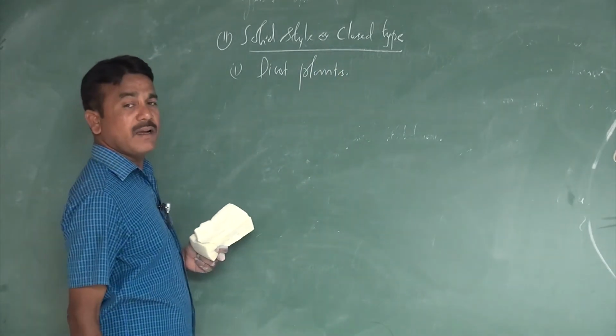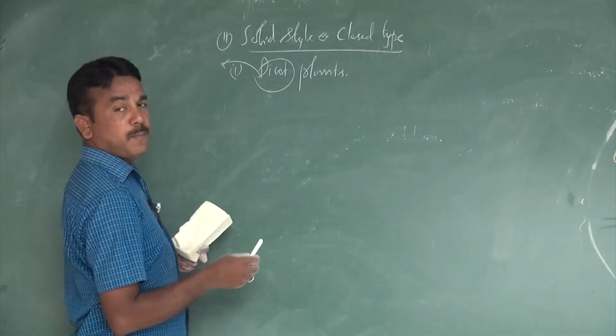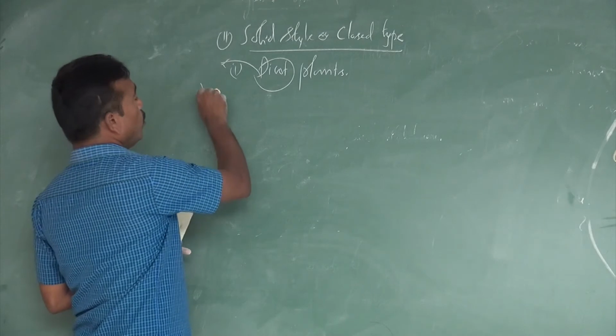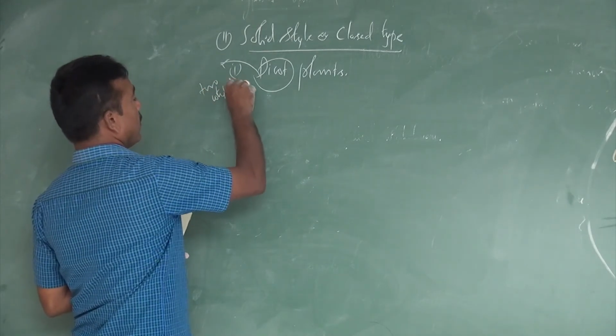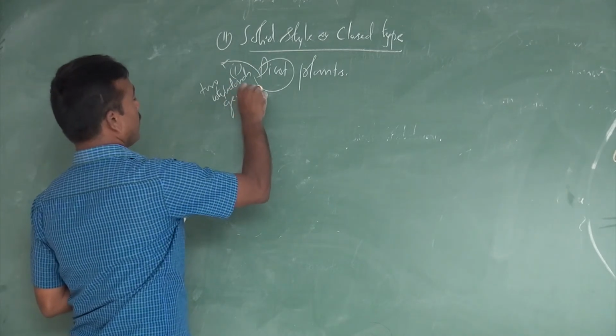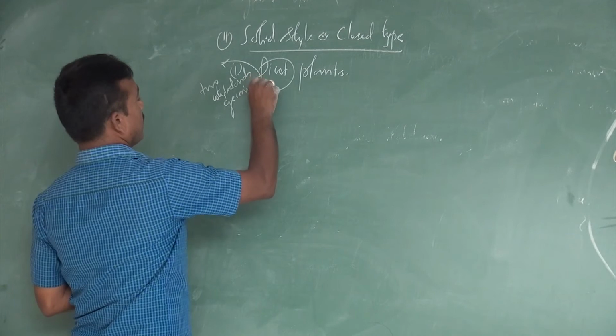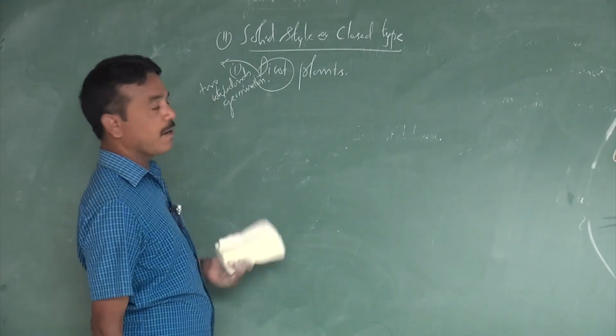What do we mean by dicot plants? The plant produces two cotyledons during germination. So the solid style occurs in dicot plants.